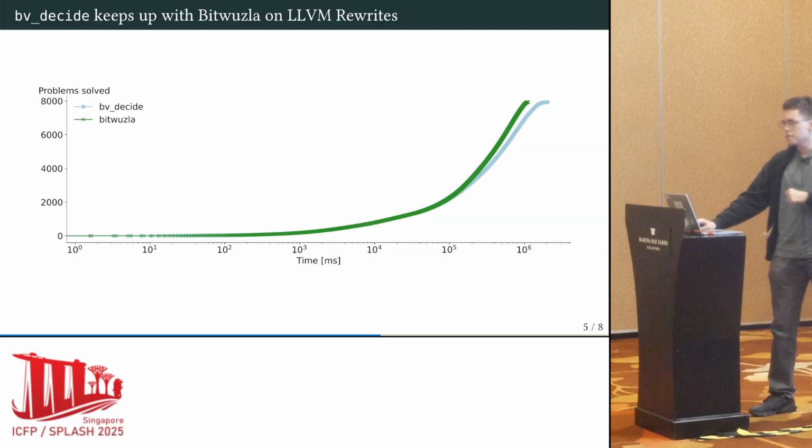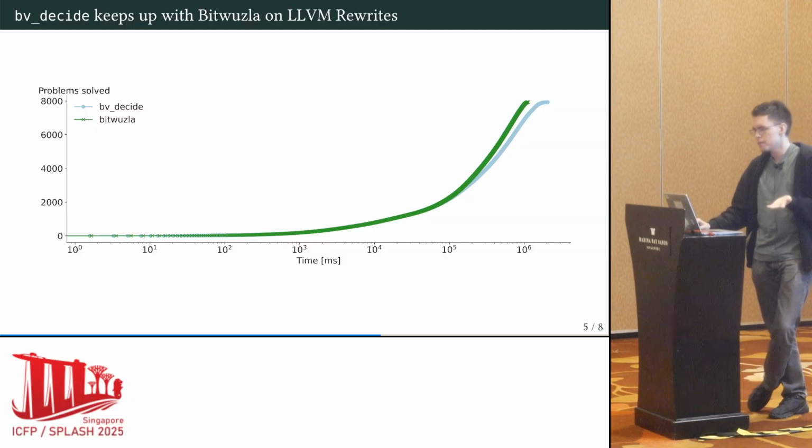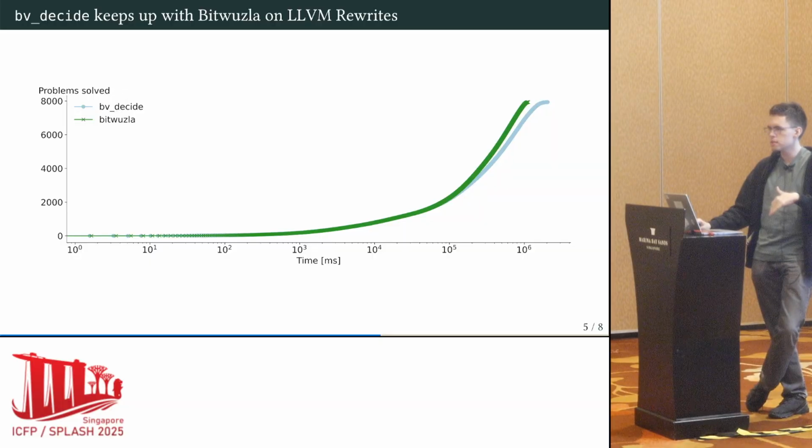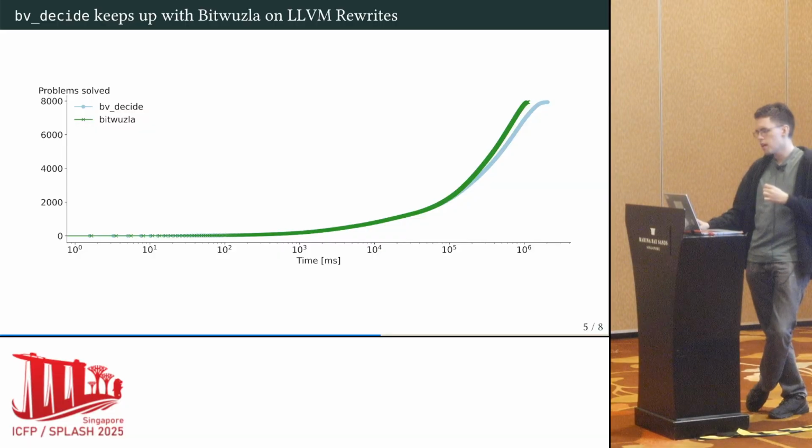Now, as all SMT solvers, which we basically are now, we care a lot about performance. So we did an evaluation on 2 data sets. The first one we mined from LLVM's InstCombine pass, which is about 8,000 problems, and then compared bv_decide performance against the previously mentioned top solver written in C++, Bitwuzla. And as we can see, we barely have any performance difference here, apart from a few problems towards the end, which is an encouraging first result.